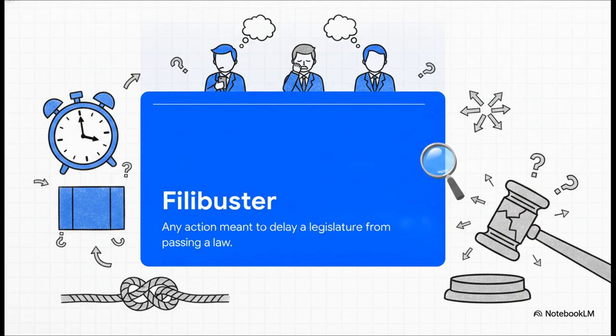Well, that extensive debate brings us to the famous filibuster. Over in the Senate, a filibuster is any action meant to delay the passing of a law. To stop a filibuster and finally force a vote, the Senate needs what's called a cloture, which requires 60 votes. This means a minority in the Senate holds incredible power. Actually, senators can even use a silent filibuster, where they literally just don't show up to prevent a cloture, which means debates often don't even get started in the first place.